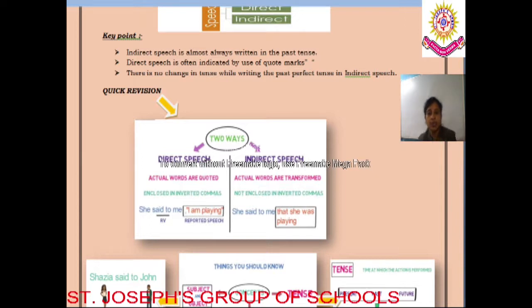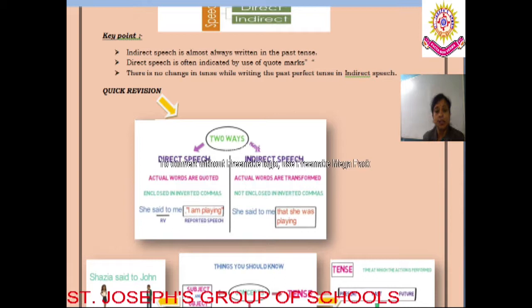Now what about indirect speech? Firstly, indirect speech is not the actual words, but the transformed words. Secondly, it is not followed by inverted commas or quotation marks. Third, when we transform direct speech into indirect speech, the words change, the tense form changes, and if it is spoken in present tense, it goes to past tense.